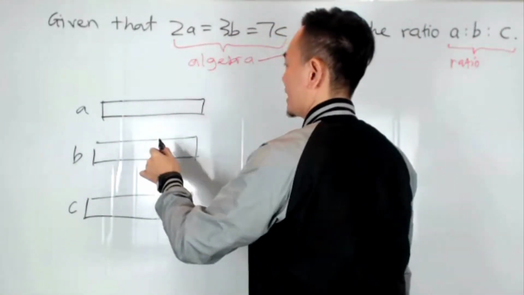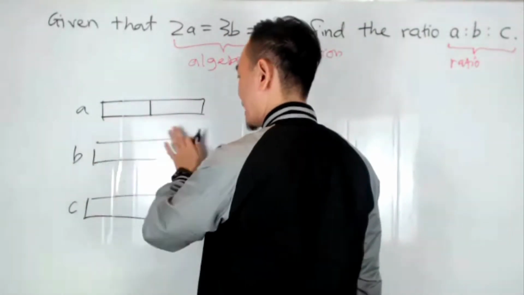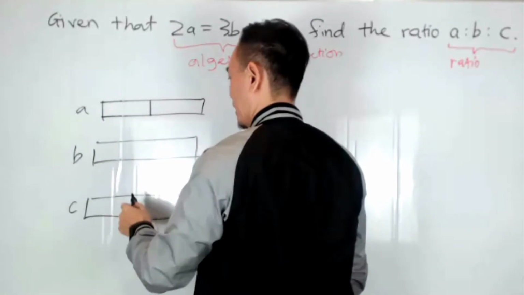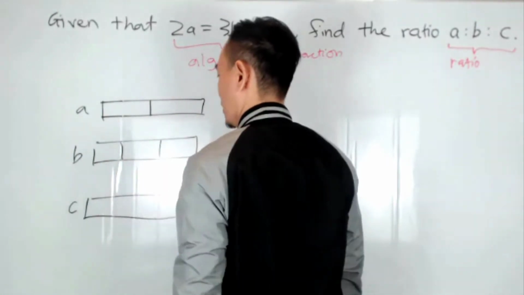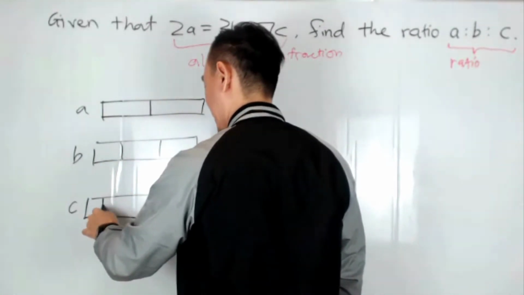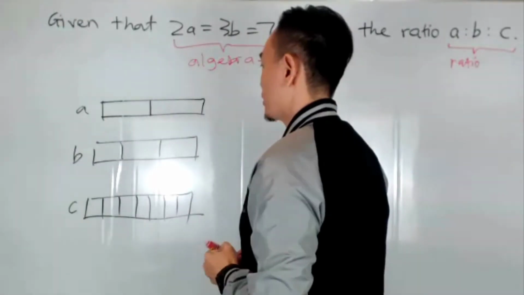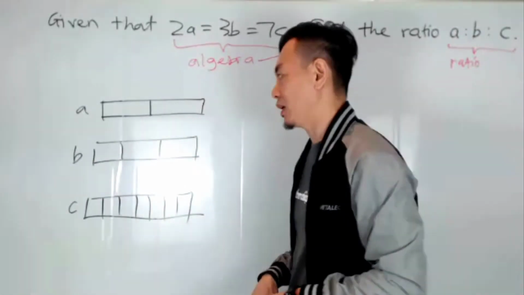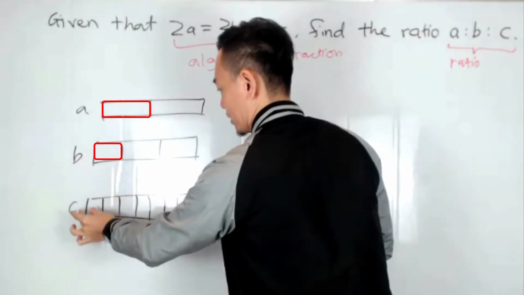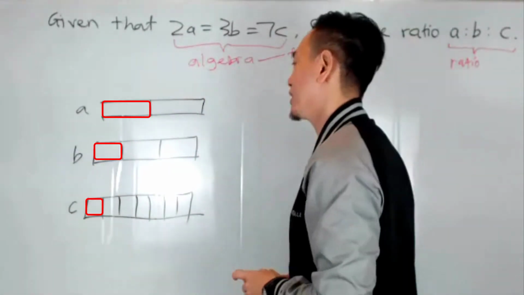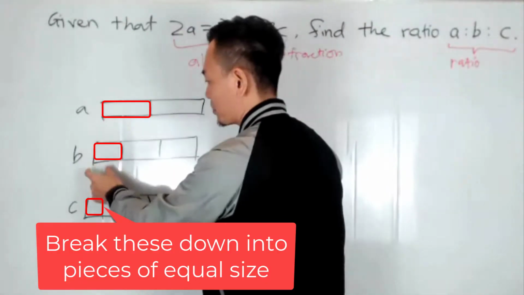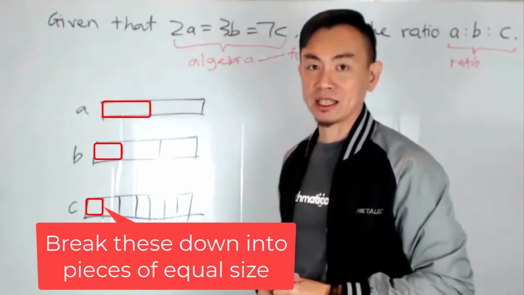What this is telling us is that 2 units of A is the same, you see, so we have equal length, right, as 3 units of B, which is also the same as 7 units of C. We just need to see what's the relationship here. How we're going to do this question is basically just to break each of these pieces up into smaller pieces of equal size.